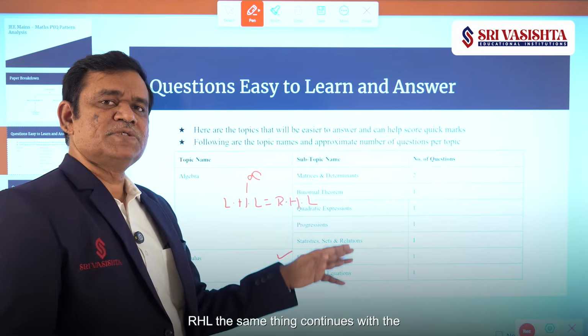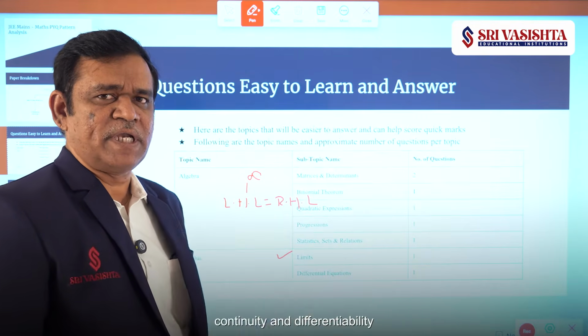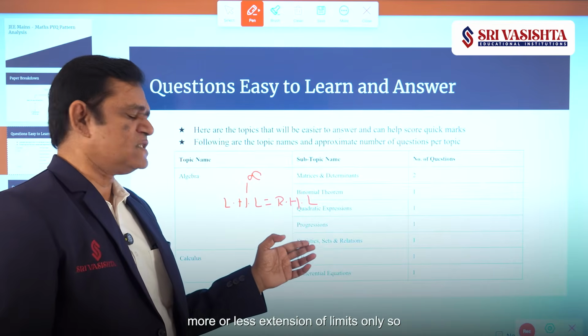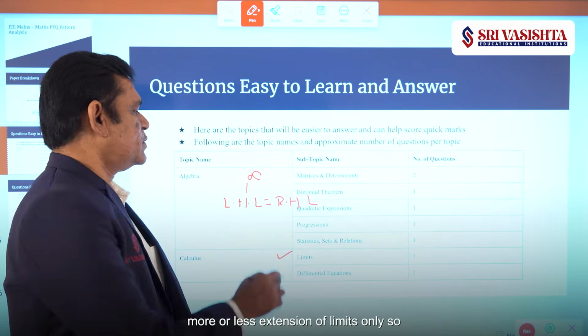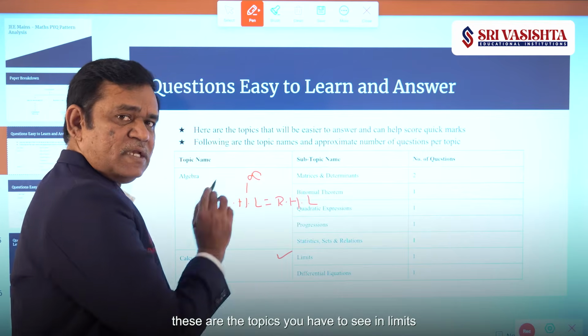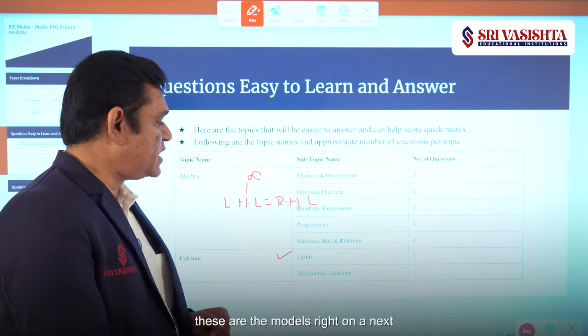The same thing continues with continuity and differentiability also. It is more or less an extension of limits only. So these are the topics you have to see in limits. These are the models, right?